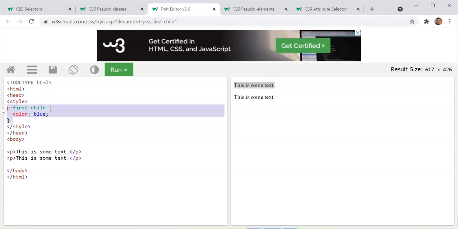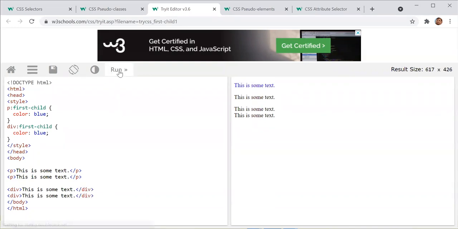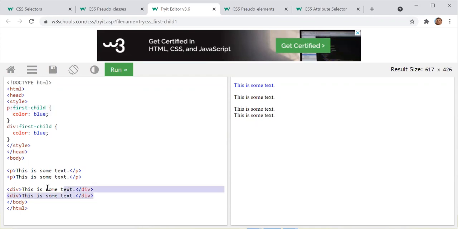The same thing will happen with the div also. What will happen? It will work. I think it should. Okay, let's try here. No, it is not working. Something is wrong. Okay, maybe they have applied it only for the paragraph, right? Yes, yes. Maybe.